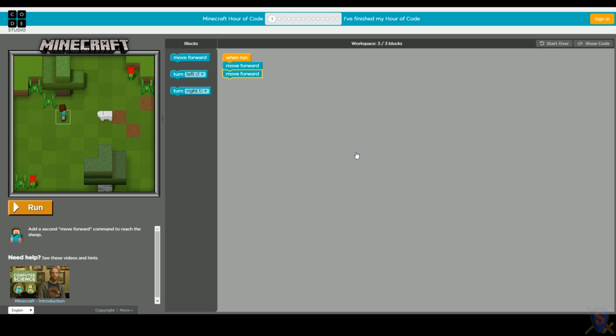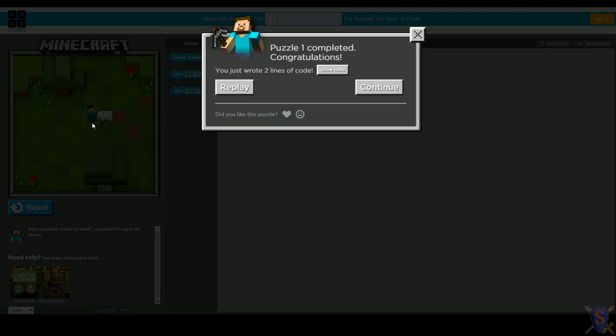Okay, so let's go ahead and run this. Now that we've added our second move forward block, let's see what happens. Steve moved forward twice, just like our program said. And Steve was really happy. We did that. All right. Puzzle 1 completed. Congratulations. You just wrote 2 lines of code.